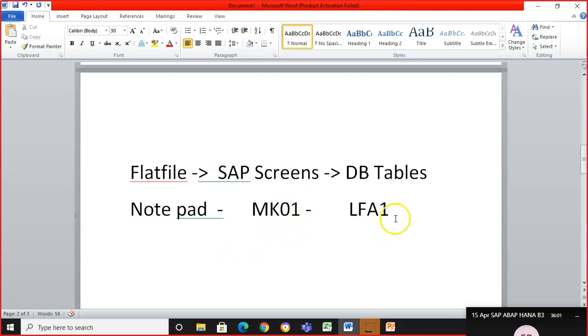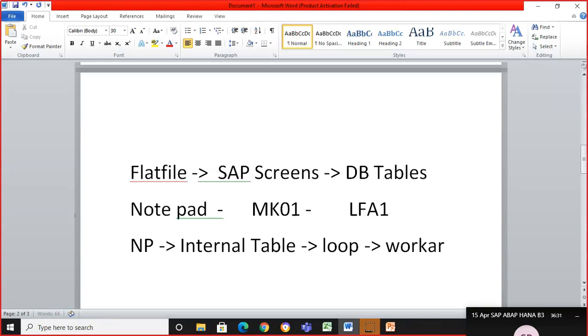But there is one more step here. Technically, from the ABAP point of view, from Notepad we have to get this data into an internal table, guys. We have to pick that data and put it in the internal table. Whichever data, from whatever source it's coming, whether it might be an application server file or a flat file, we have to first get it into the internal table, and then put that internal table into a loop. In the loop, the data comes into the work area, and from the work area we actually put this data in the screens.